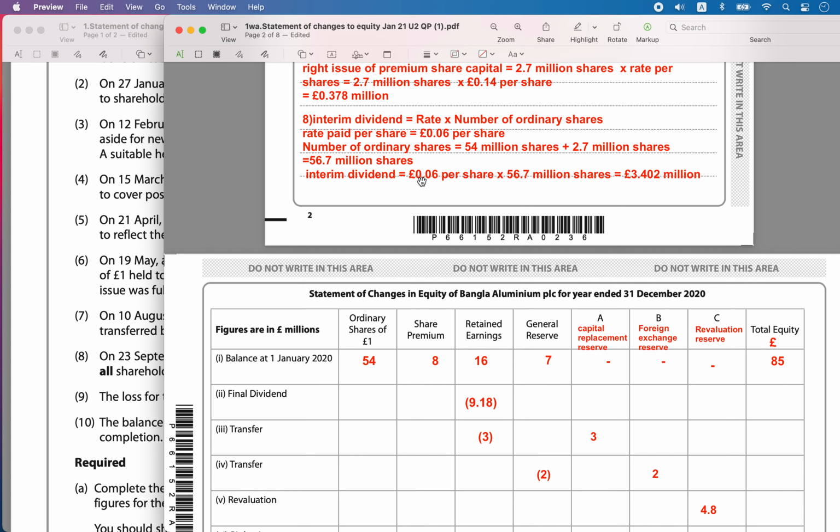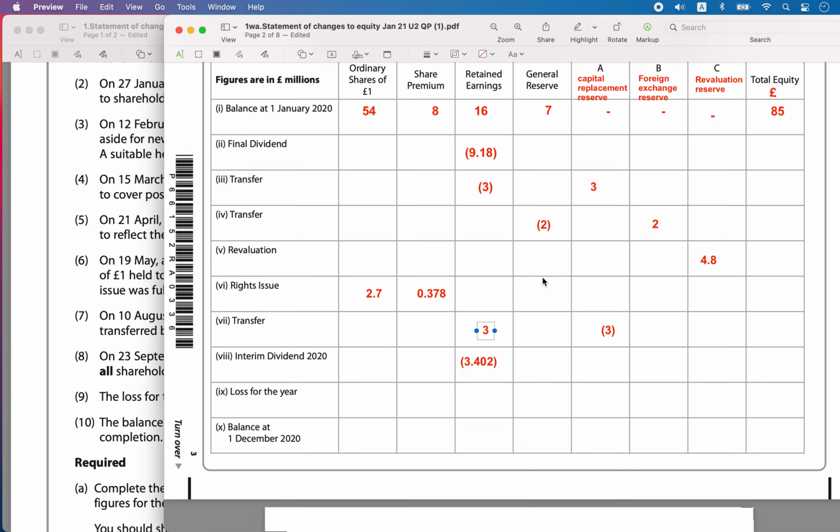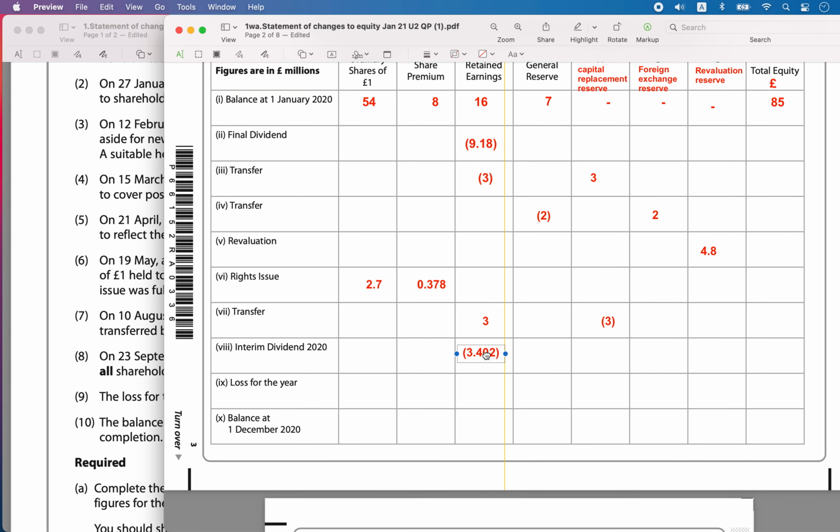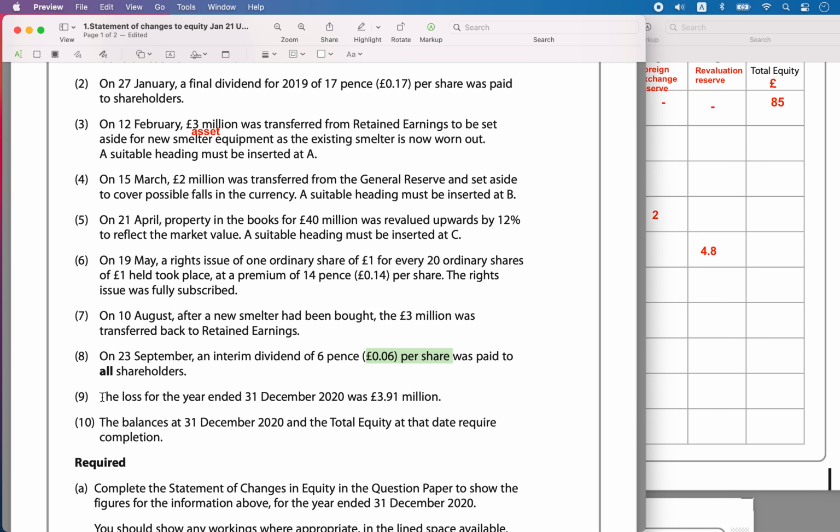Each shareholder who has one share will get a dividend of 0.06 per share. If he has 500, then you can calculate how much. The total number of shares the company has is 56.7 million shares, and so 3.402 million pounds has been issued as a dividend to the shareholders.